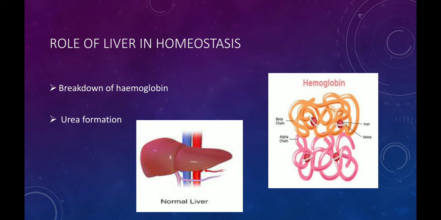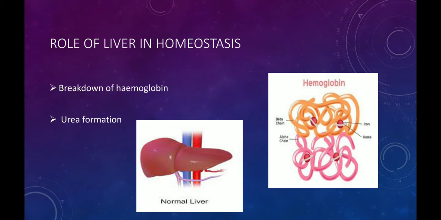Next one is the role of liver in homeostasis. First role of liver is breakdown of hemoglobin. Hemoglobin is basically a protein found in red blood cells. Liver breaks down this protein and the breakdown product of hemoglobin is then sent to kidney for removal.